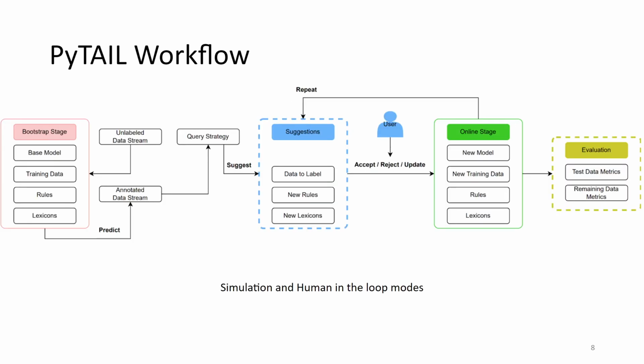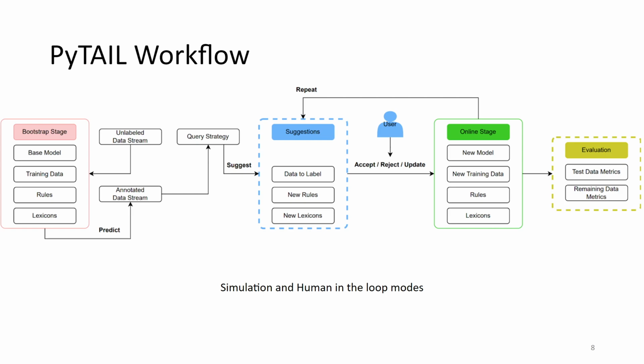This is an overview of our approach. We start with the bootstrap stage where you take a base model, some training data, some base rules and lexicons. You also get an unlabeled data stream. Then you use these bootstrap artifacts to annotate the data stream. Then we use a querying strategy.